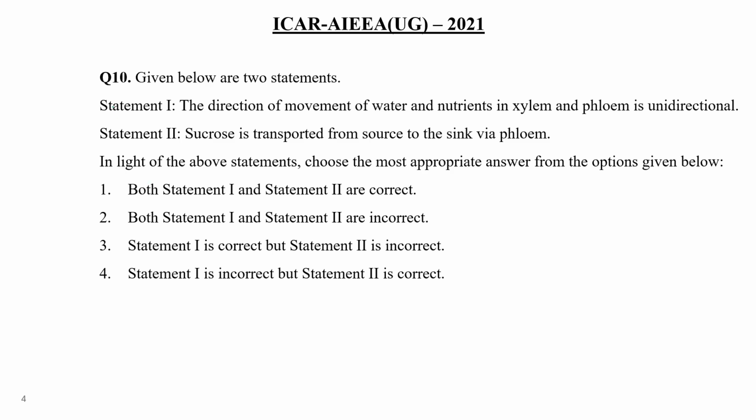There are again two statements, statement number 1 and 2. Direction of movement of water and nutrients in xylem and phloem is unidirectional. Sucrose is transported from source to sink via phloem. Take 5 seconds.